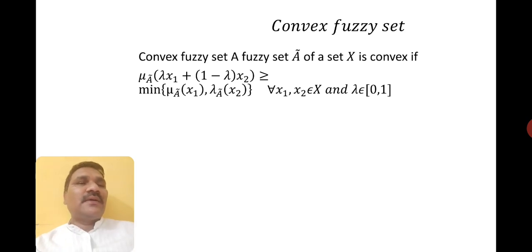Let a set A and set X is convex if these are the conditions. Please go through it and try to get what actually the minimum of the membership function of x1 and the membership function of x2 and so on.